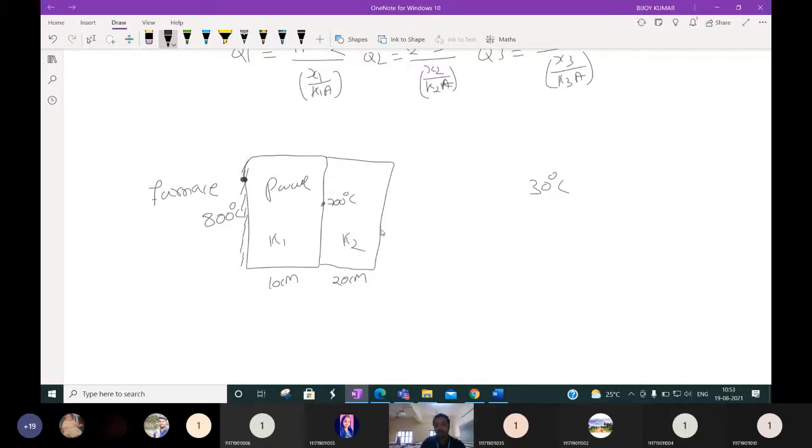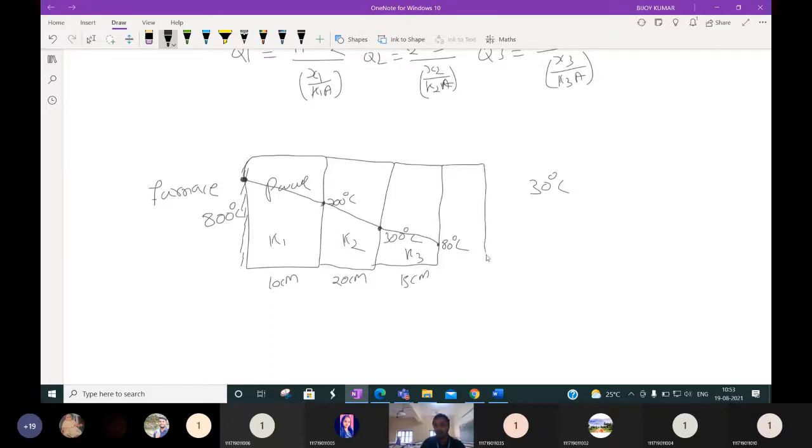Then the outside temperature will be 300 degrees centigrade, so the temperature profile decreases from 700 to 300. This will also not be sufficient, so we can use another wall, K3, suppose 15 centimeter, which reduces it to 80 degrees centigrade.